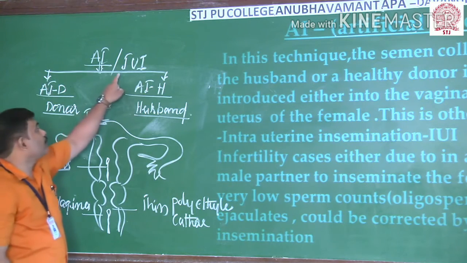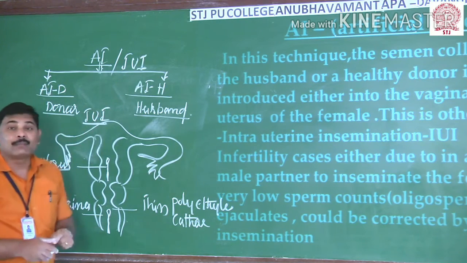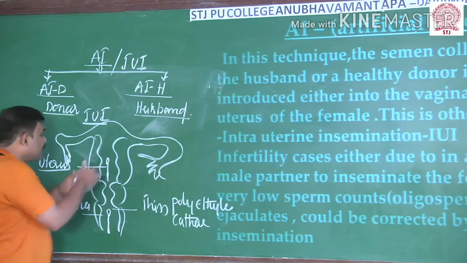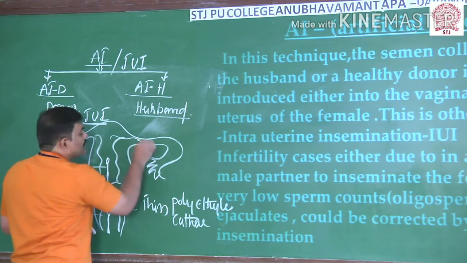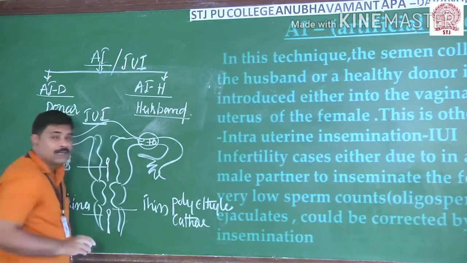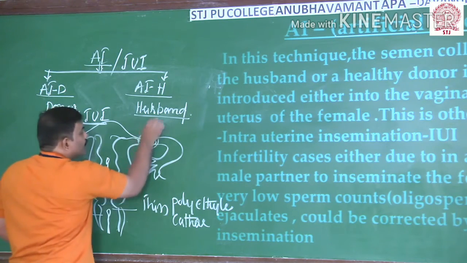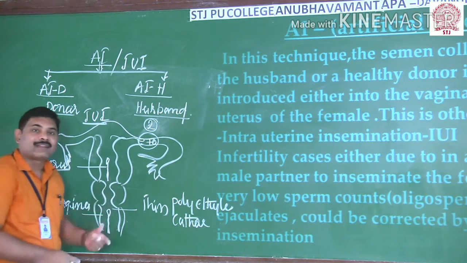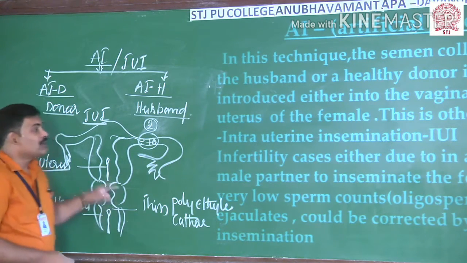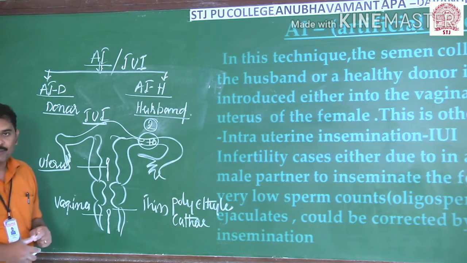When this insemination is successfully done, the sperm can reach the fallopian tube and meet the ovum. Finally it leads to formation of the zygote, so that the remaining process of pregnancy will continue. So this is the technique that is available to us.